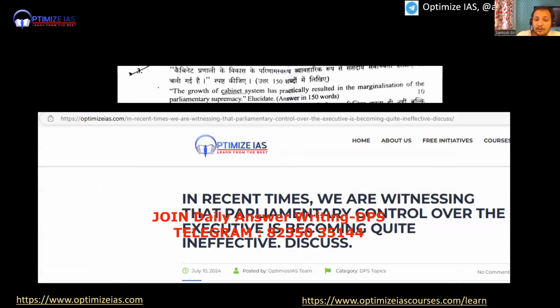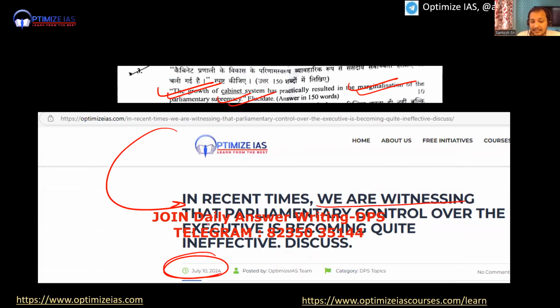Next question: the growth of the cabinet system has practically marginalized the supremacy of Parliament. Exactly the same question, DPS, 10th of July 2024, this year. In recent times, we are witnessing that parliamentary control over the executive is becoming quite ineffective. Discuss. Why? Because the cabinet has become very strong. That is why Parliament's power is reduced.